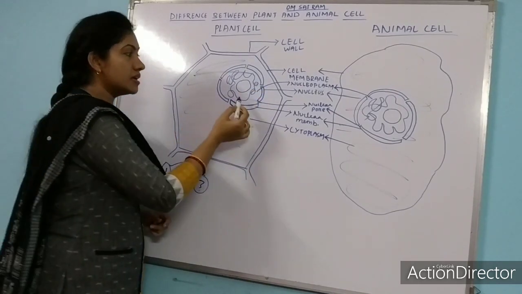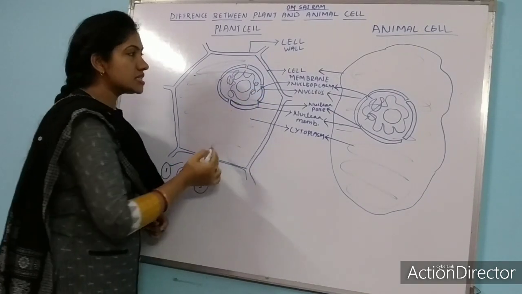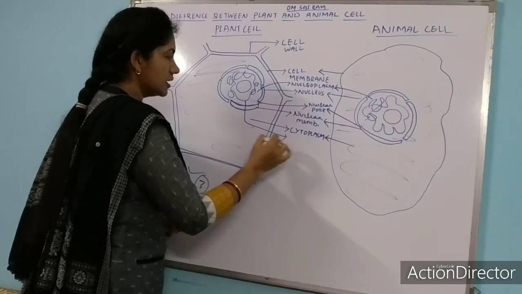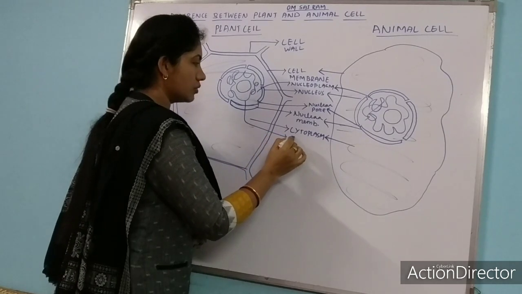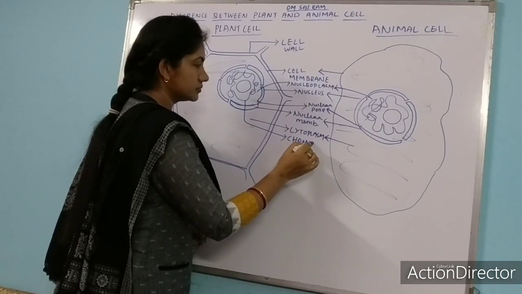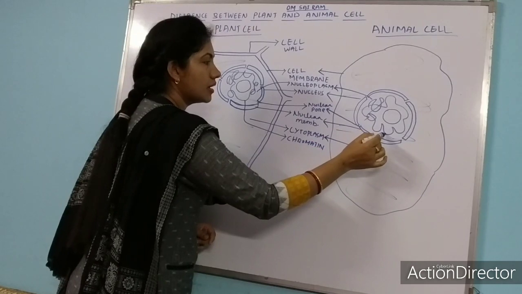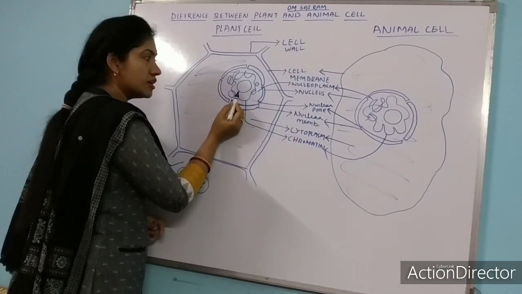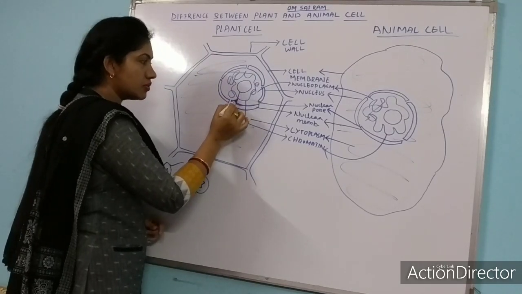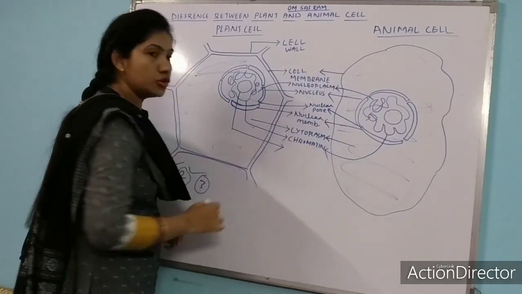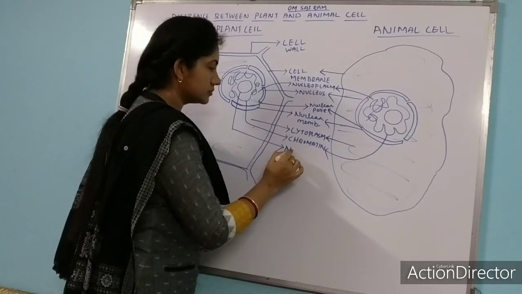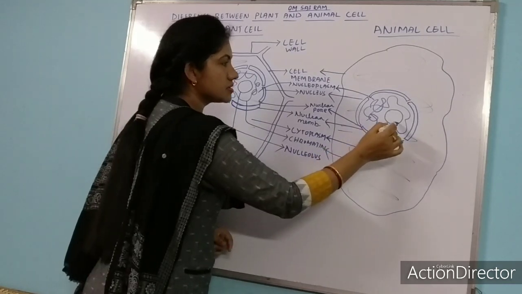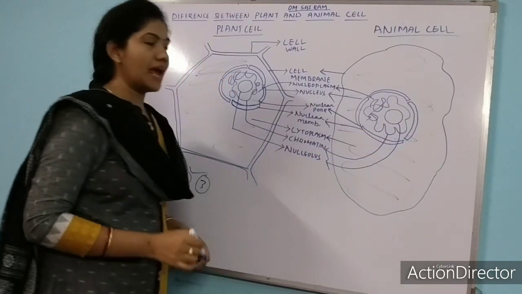And you can find here the thread-like structures. These thread-like structures are called chromatin. Here I am writing, these thread-like structures are called chromatin. Animal cell also has chromatin. Okay. And you can find a small body over here. Tell me what it is, we have discussed in the video. Nucleolus. So nucleolus is present both in plant cell and animal cell.